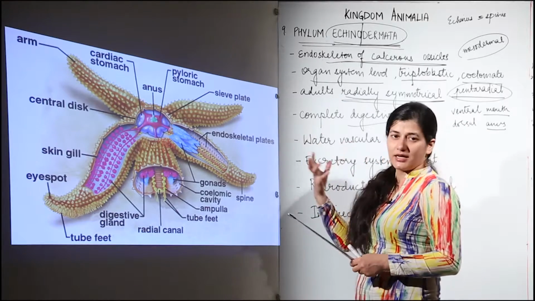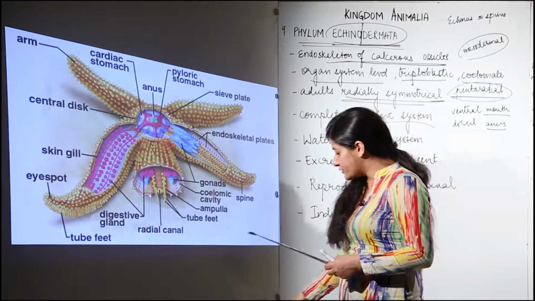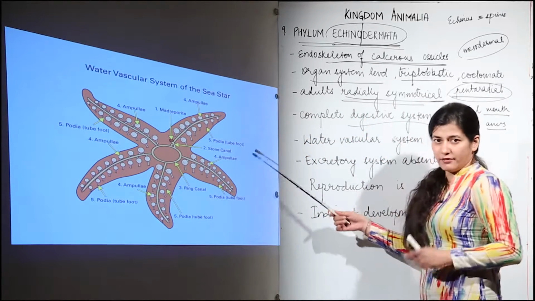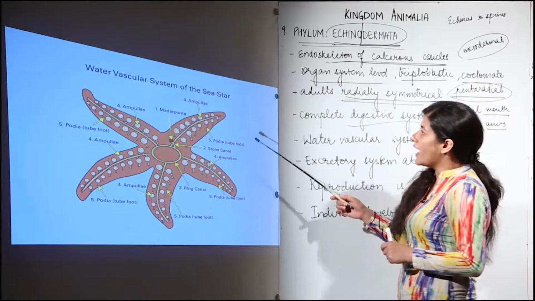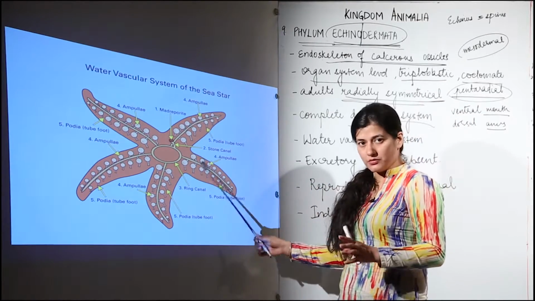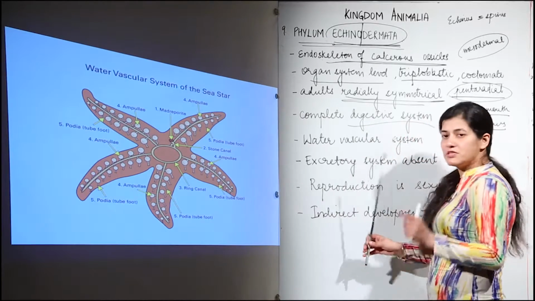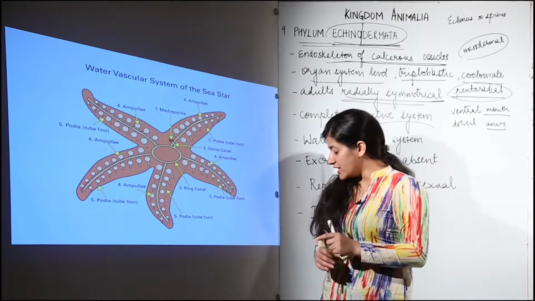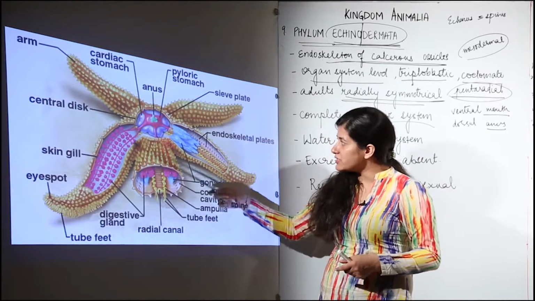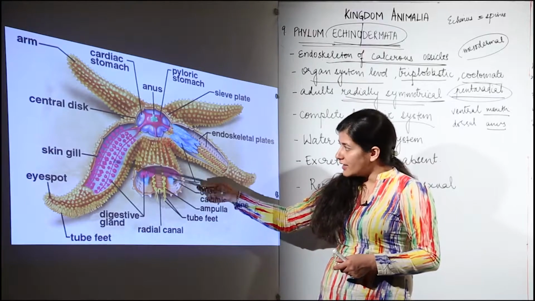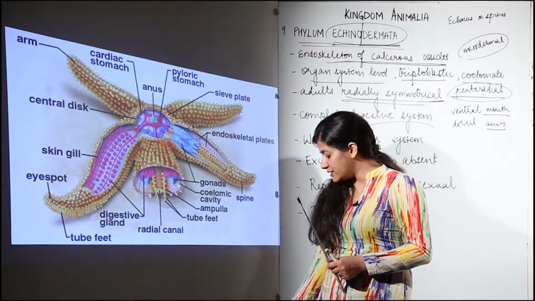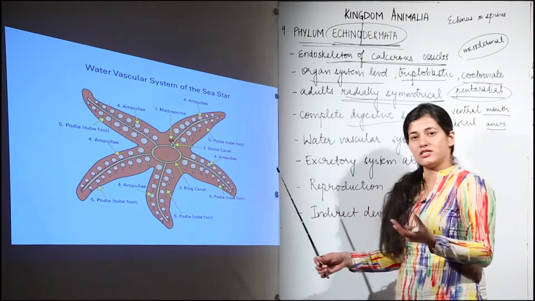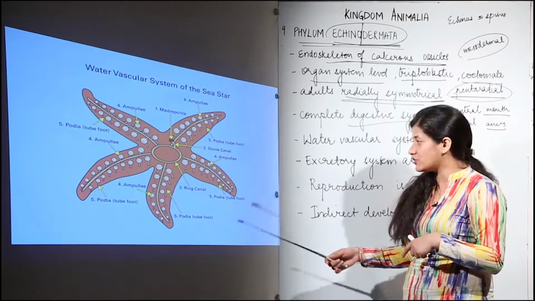And just for a basic understanding of the body structure, we have this organization depicted. Now this is the sea star that we are talking about, that is starfish. And we have the water vascular system that we are going to discuss. This water vascular system is for respiration as well as digestion. You must have seen in the previous diagram that wherever the radial canal is present, there are digestive glands. So this water vascular system arrangement is for digestive as well as circulatory and respiratory functions.